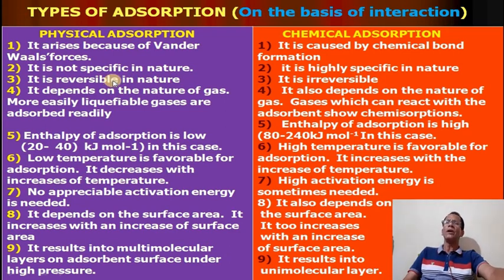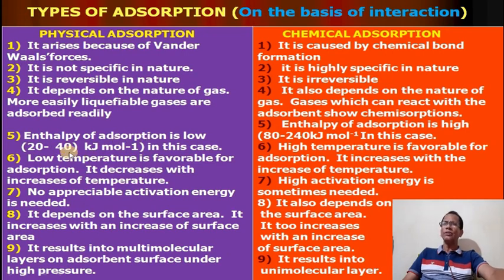Physical adsorption is reversible: you can remove the adsorbate from the surface, and it can again accumulate on the surface. But chemical adsorption is irreversible. Irreversible means once it is removed, it cannot be adsorbed again. That's why it is called irreversible. Physical adsorption depends on the nature of the gas. More easily liquefied gases are adsorbed. It is also experimentally observed that a gas which has a high critical temperature adsorbs more. Here it depends on the nature of the gas and the nature of the adsorbent, both.